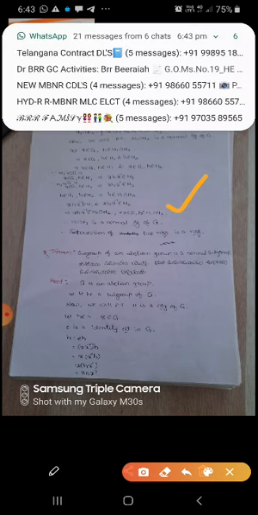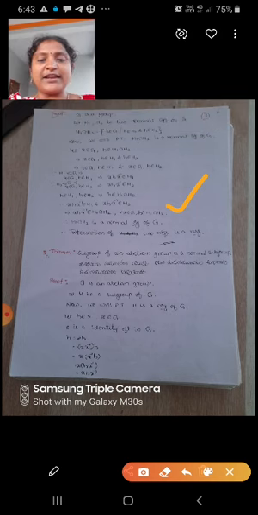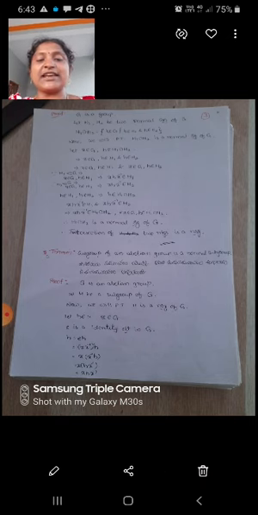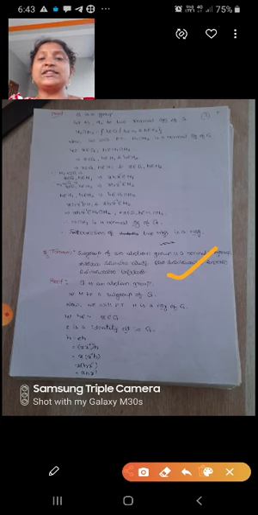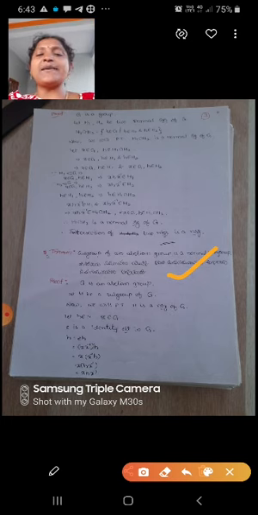Next theorem. A subgroup of an abelian group is a normal subgroup. What is given? G is an abelian group and H is a subgroup of G. Now what will we prove? We will prove that H is a normal subgroup of G.